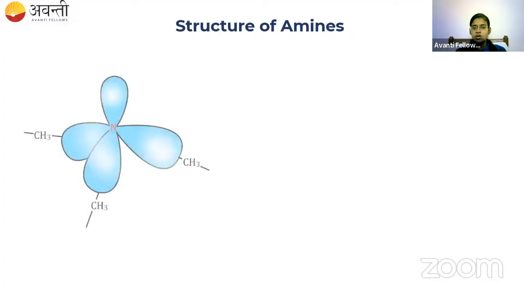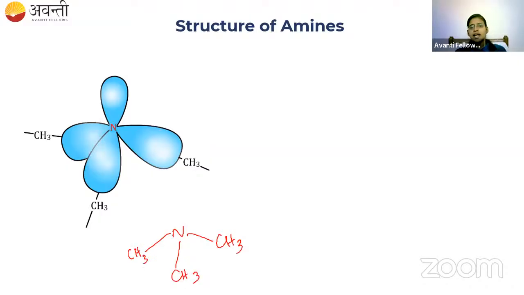Talking about the structure, I have taken this molecule where nitrogen is bonded with 3 CH3 groups. So this is the structure. We all know that nitrogen has 5 valence electrons and 3 of them have been used for bonding, and the remaining 2 electrons will be present as one lone pair. So this is the structure of this molecule.